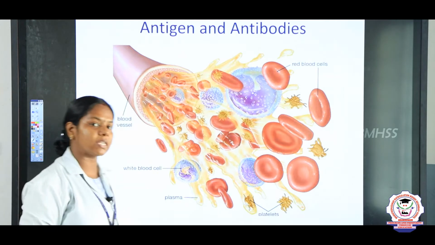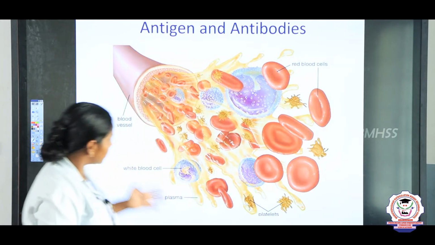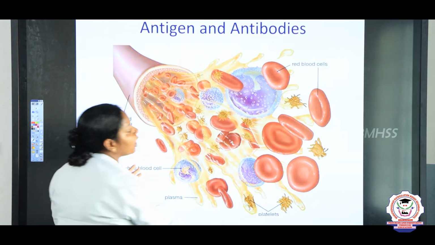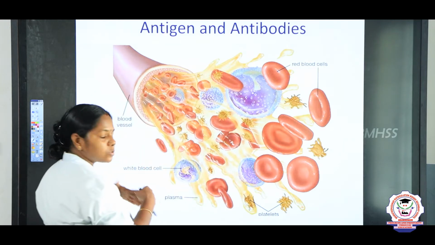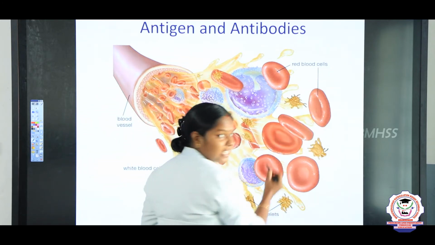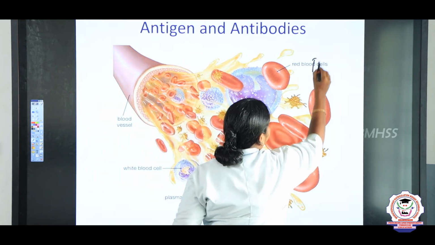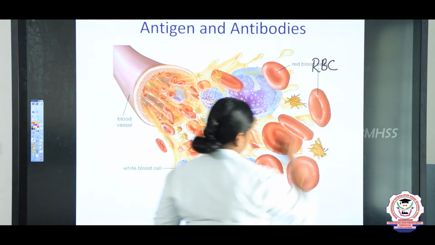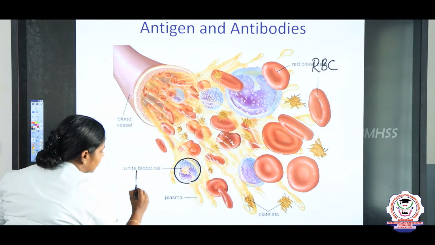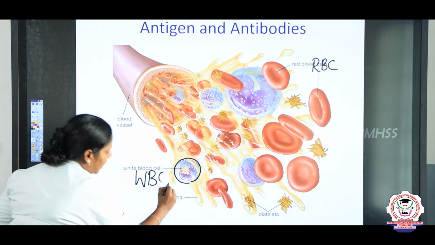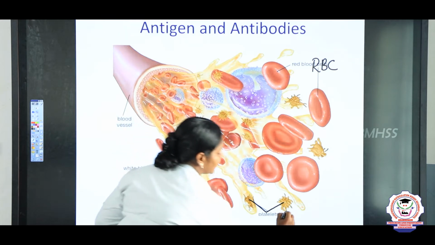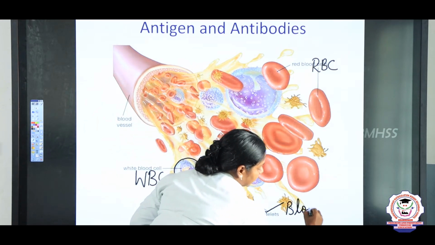And now we are going to see what are all the components of the blood. You see, children, this is blood, right? It flows in the blood vessel, and what are all the components present in the blood? What are these red color things, children? RBC. And these cells with the nucleus, we say it as WBC, and star shaped structures which help in blood clotting, we say it as blood platelets.